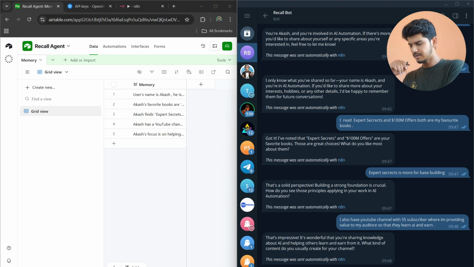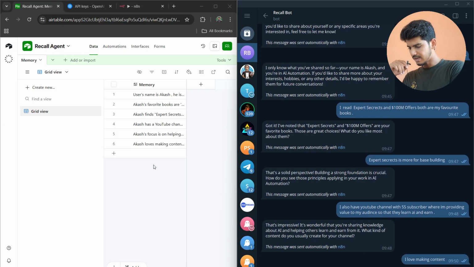It saves the data in the Airtable and here in the memory. And now if I want this conversation like after 5 days, 6 days, I can just ask for it and it is going to fetch the data from here and give it to me. Let's add something more, like I love making content, and see here Akash loves making content.